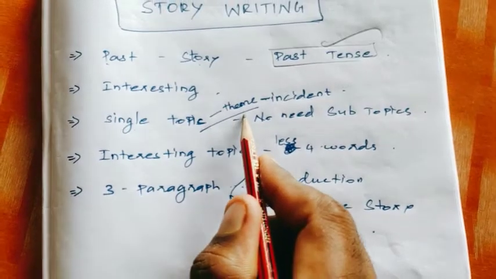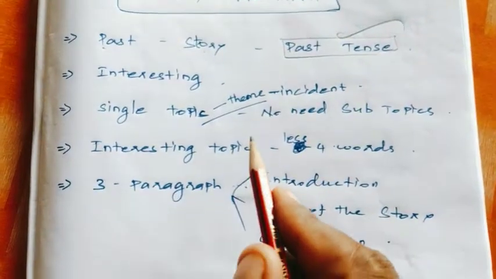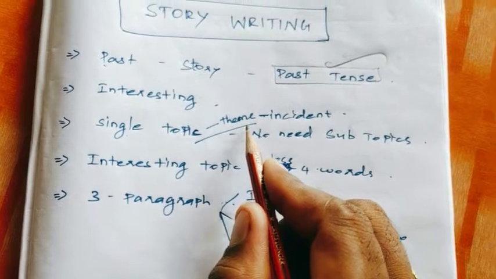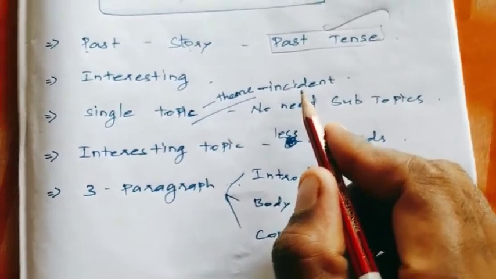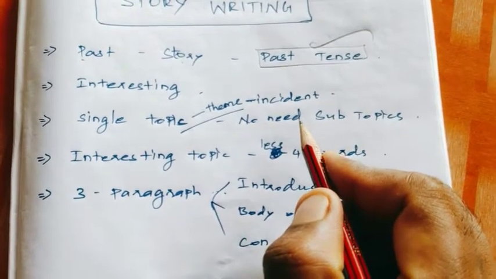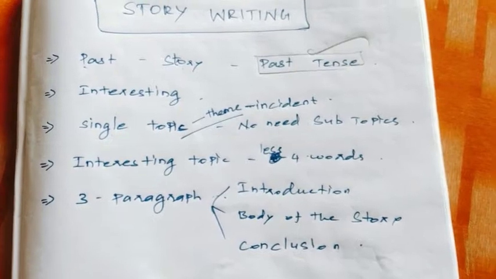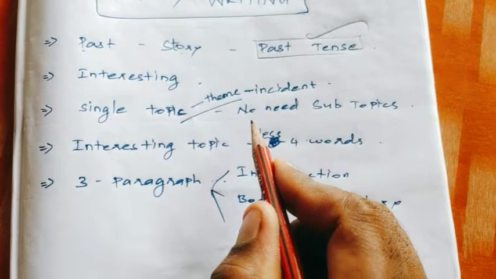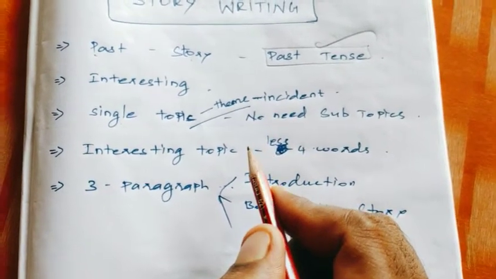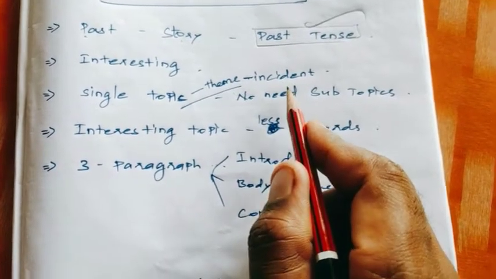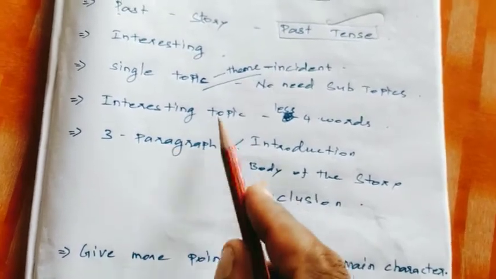Next, theme. The story is a full and full short story. In a short story, we can concentrate on only one theme, only one incident, not more. Daily we watch serials on TV. There are so many characters, and every character has so many stories. We don't want to write our short story like a serial. That is no need. We can give importance to only one theme, main character, main incident. That is enough.